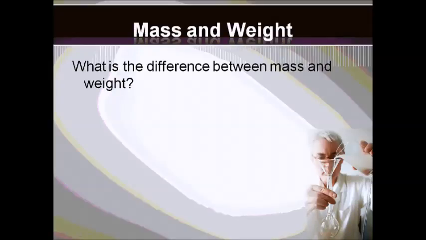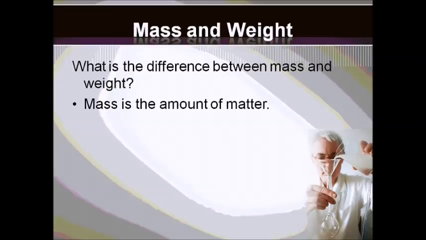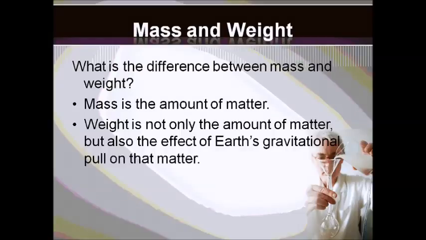So what is the difference between mass and weight? Mass is the amount of matter something has. We just discussed that. However, weight is not just the amount of matter, but it's also the effect that the gravitational pull has on that matter. When we weigh ourselves, when we're standing on a scale, it's measuring how much force we are placing onto the earth because of the gravitational pull. And so that is what weight is. And so that's how mass and weight differ.